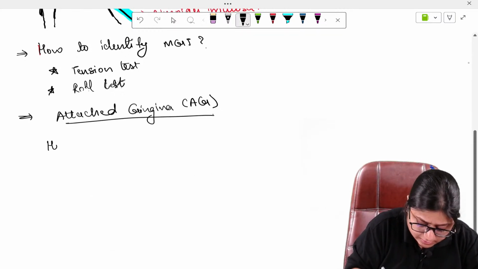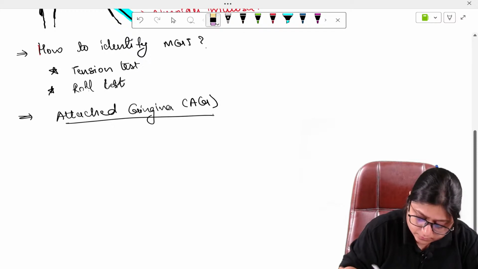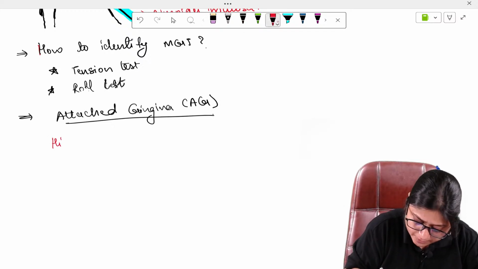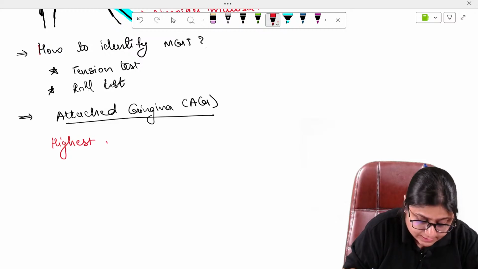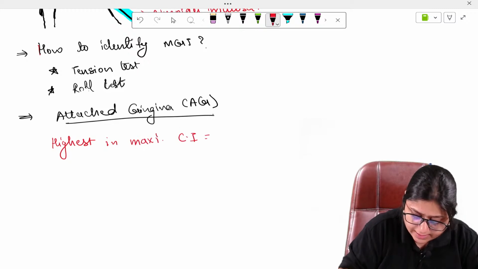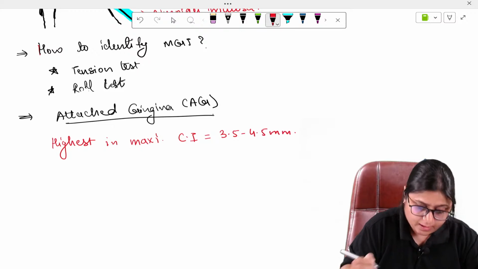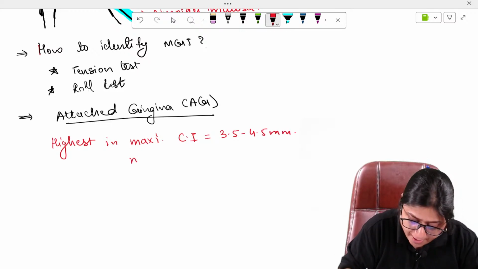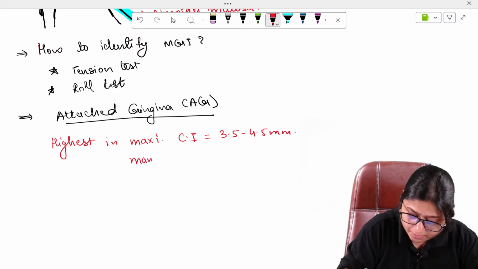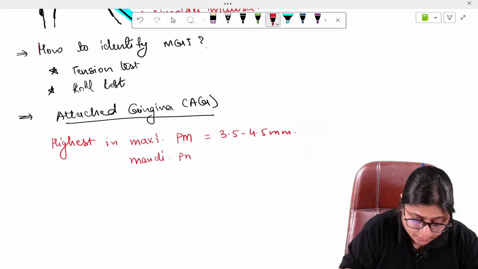in the maxillary central incisor, which is 3.5 to 4.5 mm. Next, it is highest in the mandibular central incisor. Sorry, maxillary premolar. Sorry, guys. Maxillary premolar. Next, it is highest in the mandibular premolar.